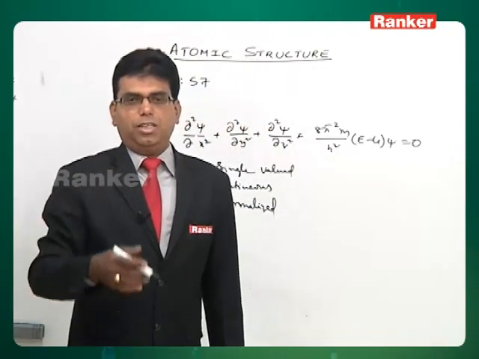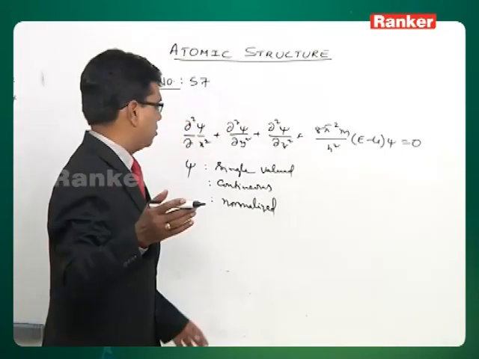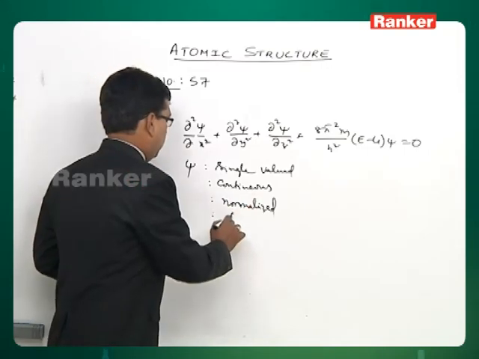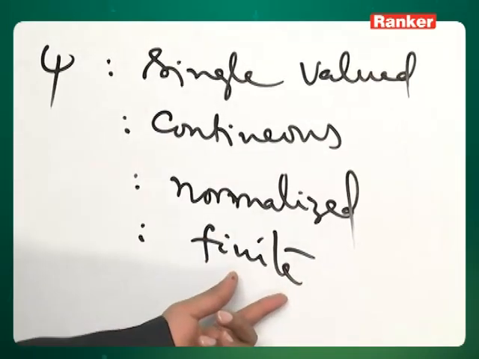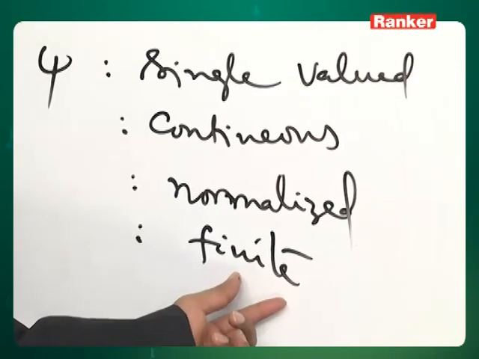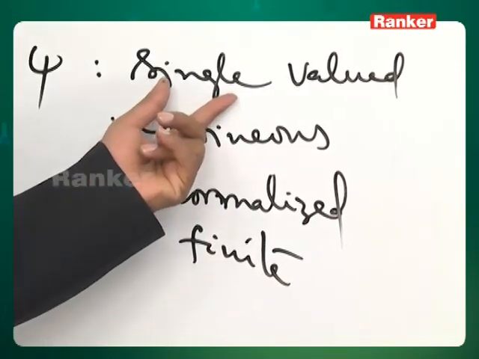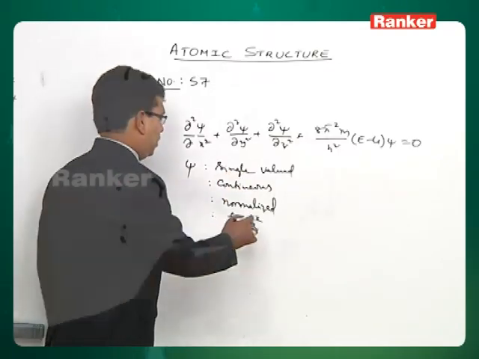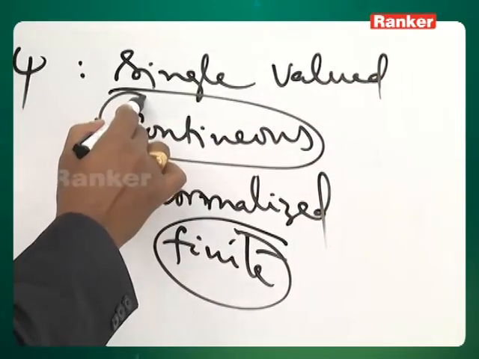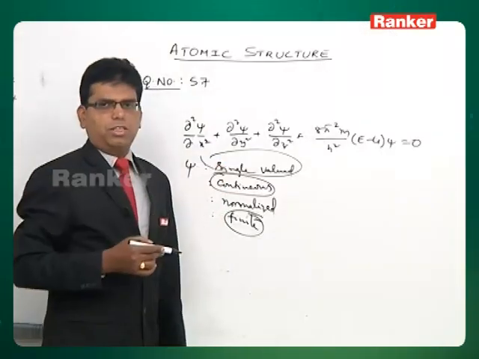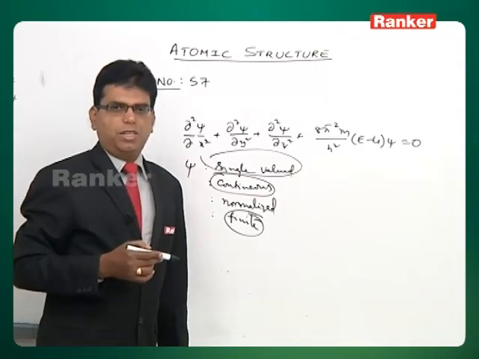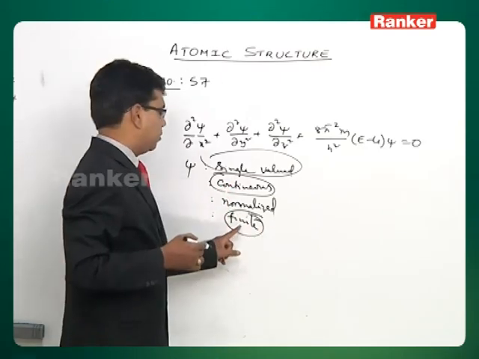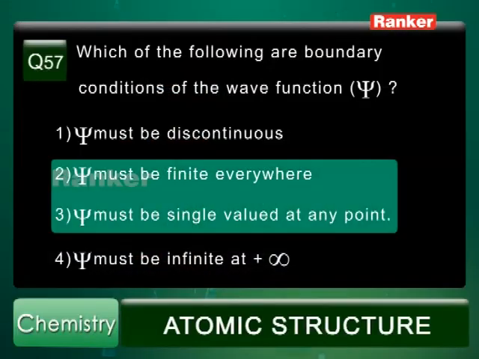So if you look at it, here psi must be discontinuous is not correct because psi must be continuous. Psi must be finite. Yes, psi must be finite. This is another condition. It cannot be infinite. And psi must be single valued. Yes, it should be single valued. And psi must be infinite. No, psi cannot be infinite. Psi must be finite, continuous and single valued. So the options that are correct are 2 and 3. Discontinuous is not correct because it must be continuous, and infinite is not correct because it is finite. So the only options correct are 2 and 3.